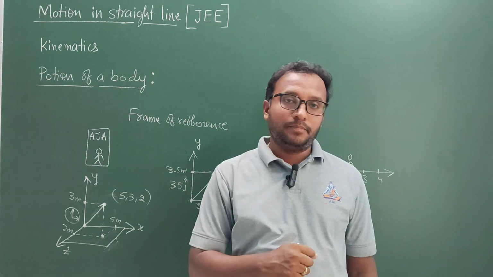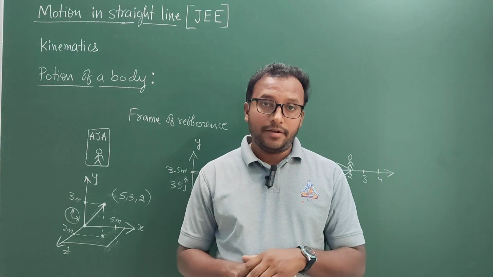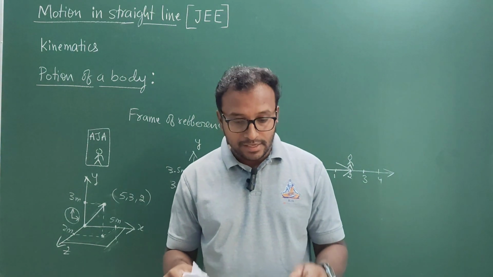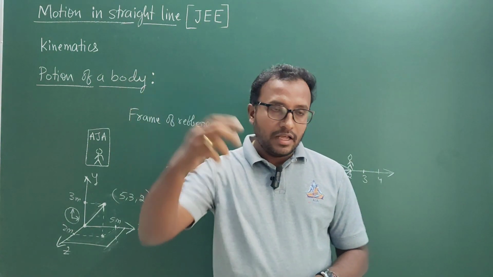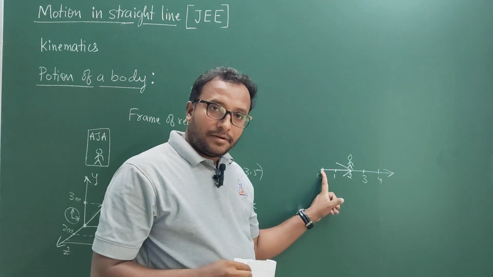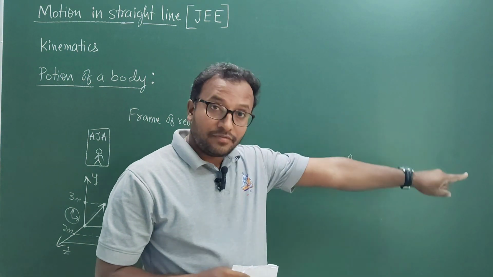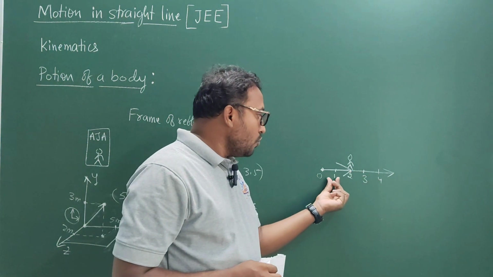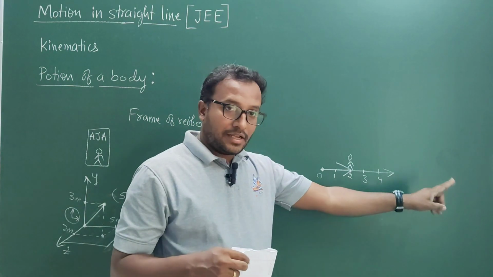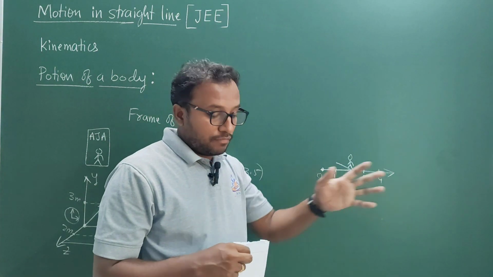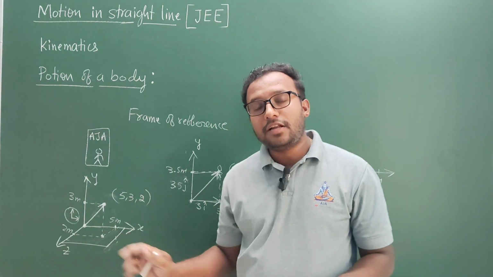How to find out the position? See, I'm telling specifically, position of a body is a vector quantity. It's not scalar, because you're standing at the origin and you're looking at the object wherever it is. Suppose you are standing at the origin here and this is the body and you are looking at the body along the x-axis to specify its position. So this 2 meters from the origin gives us the magnitude of the position, and the x-axis you are looking along gives the direction. Therefore position is a vector physical quantity. Similarly in 2 dimension or 3 dimension as well.